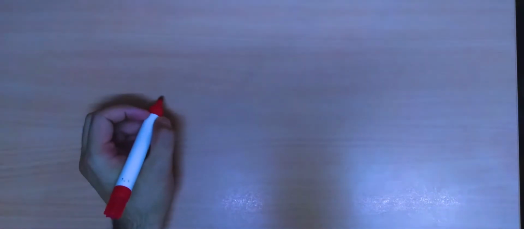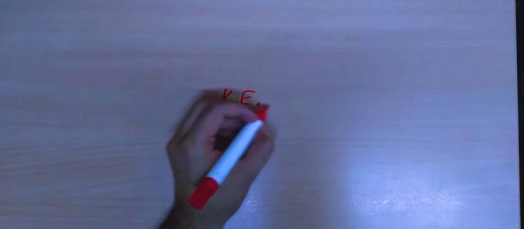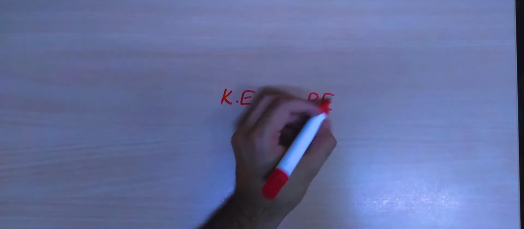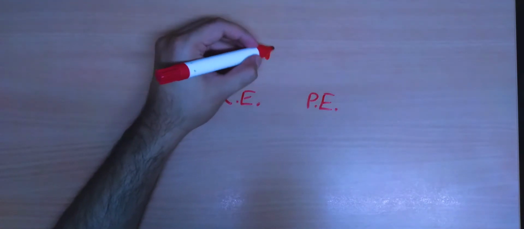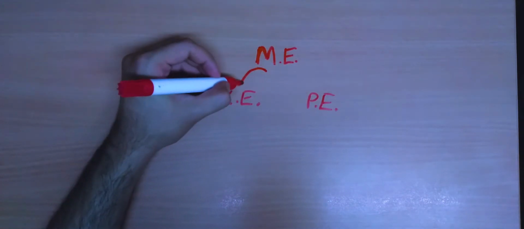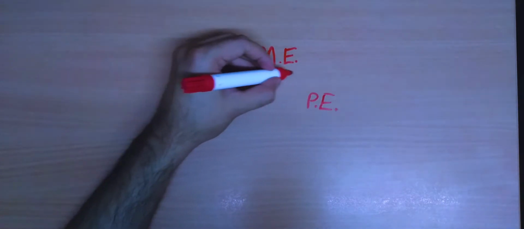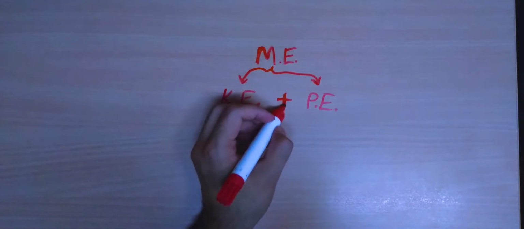This particular chapter is basically focused on two energies which we've covered. Firstly, kinetic energy, KE, and it also focuses on potential energy, PE. These two things together are called mechanical energy. Let's just call that ME. It includes these two types of energies, and if we add them, we get the total mechanical energy of a system.